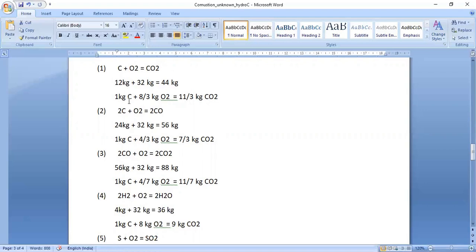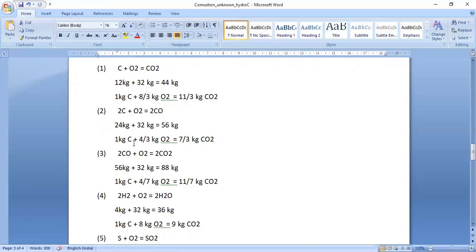Hence, for 1 kg of carbon, 8 by 3 kg O2 is needed and it forms 11 by 3 kg of the CO2. The second equation is for the formation of carbon monoxide. 2 moles of carbon react with 1 mole of oxygen and form 2 moles of carbon monoxide. And on the basis of mass, 24 kg of carbon reacts with 32 kg oxygen and it forms 56 kg carbon monoxide.